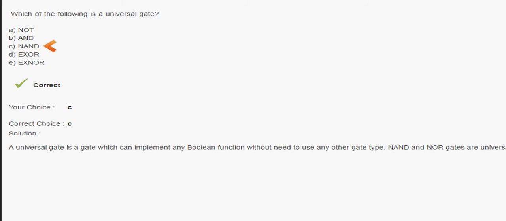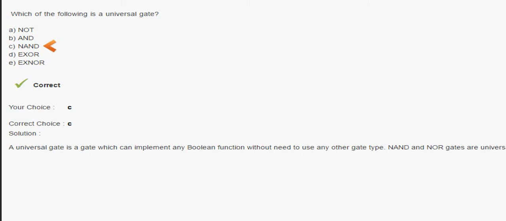Because we have the NOR gate also, we call them universal gates, because we can implement any Boolean function with them without needing any other gate. If we have a NOR gate, we can implement any of the gates: NOT, AND, XOR, XNOR.